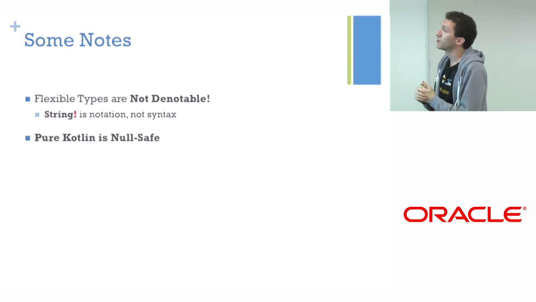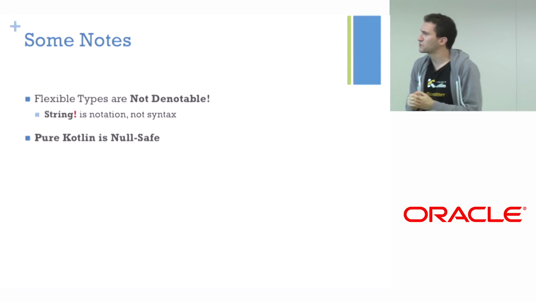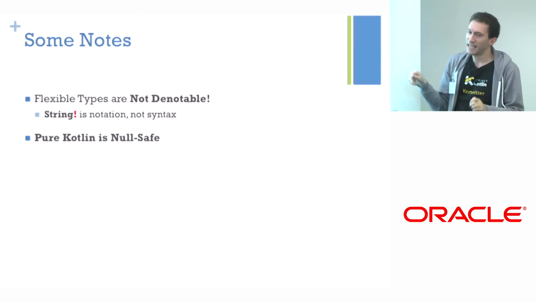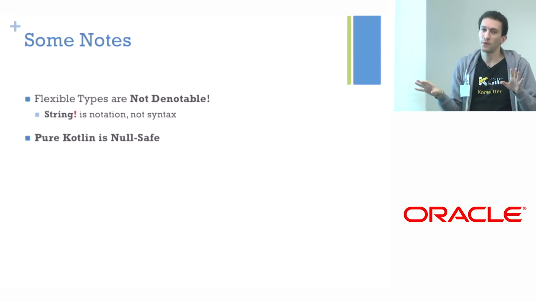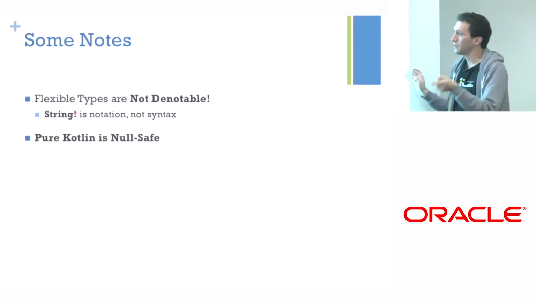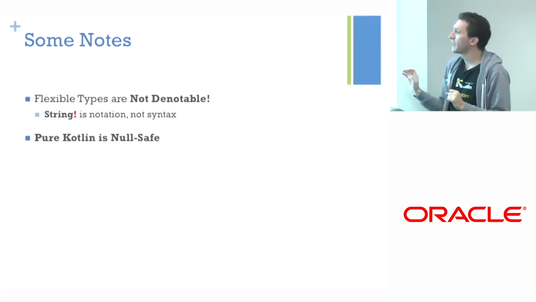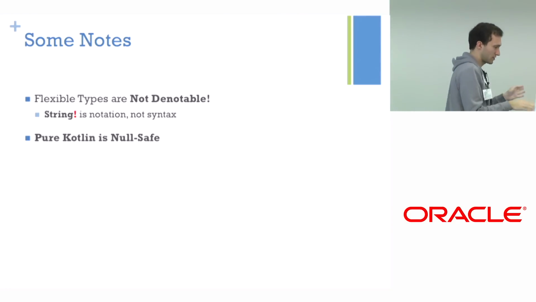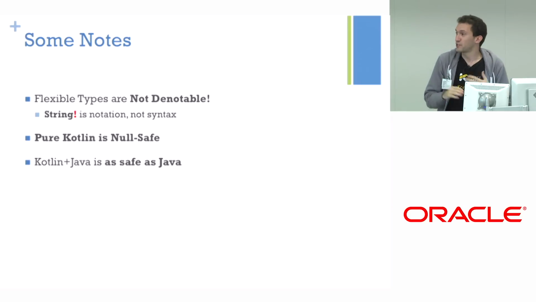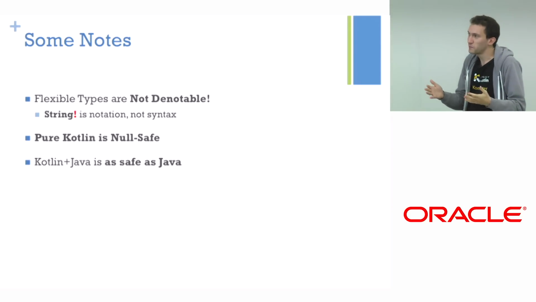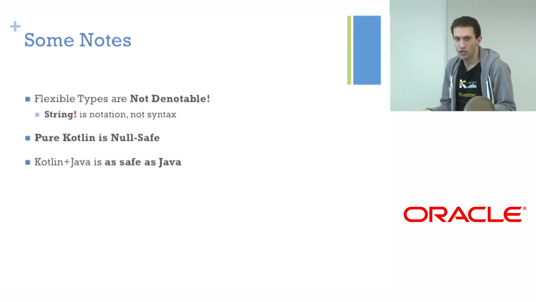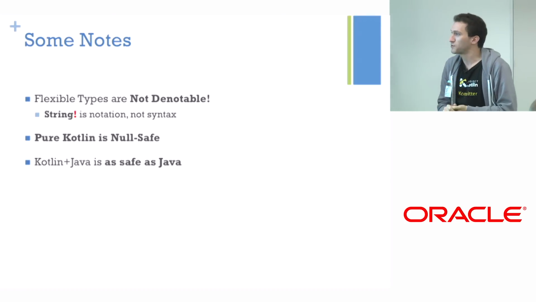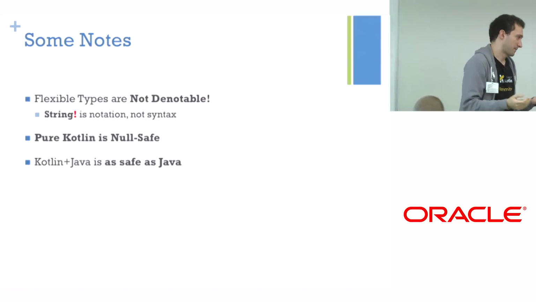Now, I have some notes here. So one thing is that flexible types are not part of the language. So you cannot write them down yet. We are very reluctant to introducing them, and I'll show you why in a little while. Pure Kotlin has nothing to do with them, so it's still null safe. Kotlin plus Java here is arguably as safe as Java. So you can have a null pointer exception from Java. You can have a null pointer exception from Java plus Kotlin. It's OK.